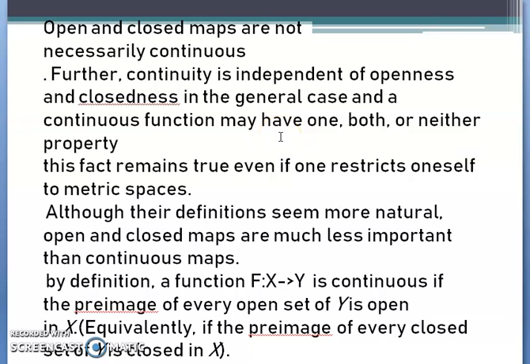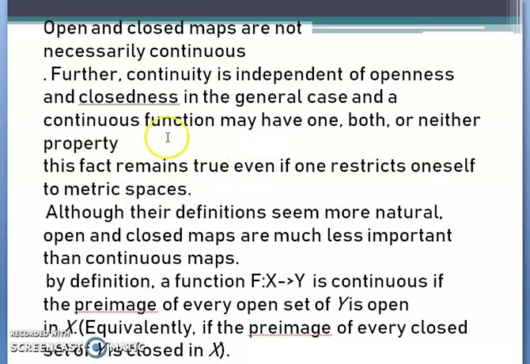Also, this is the fact in the case of metric spaces we dealt with in our previous classes. Although their definition seems more natural, open and closed maps are much less important than continuous maps for obvious reasons. We don't study open and closed maps in depth, but we do study continuity, and continuity deals with surjectiveness, injectiveness, and bijectiveness.